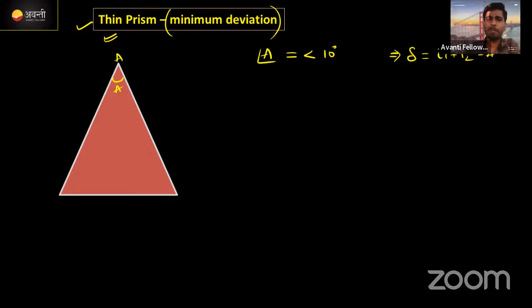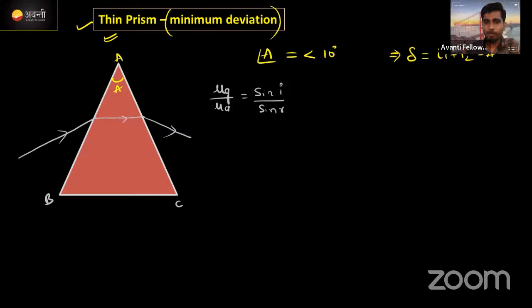Similar way, we need to apply the first Snell's law here. Okay, here this is a prism. If any ray is incident on this prism, again it will get refracted. This is the process. Correct now? Here if you apply Snell's law, how can we write this? Dekho, mu g with respect to mu a, first surface I'm going to take, is equal to sin i divided by sin r.